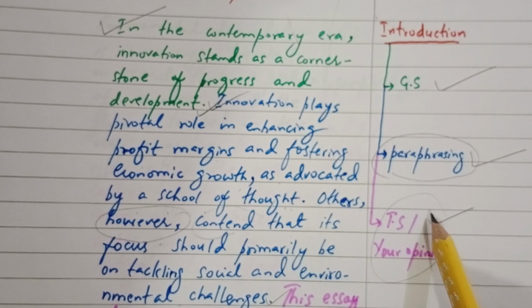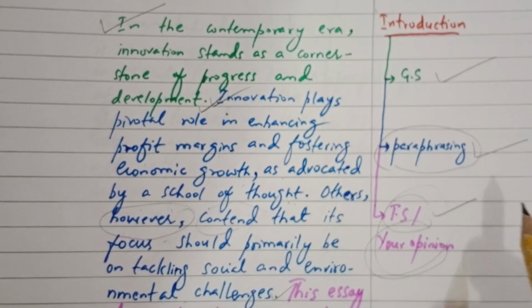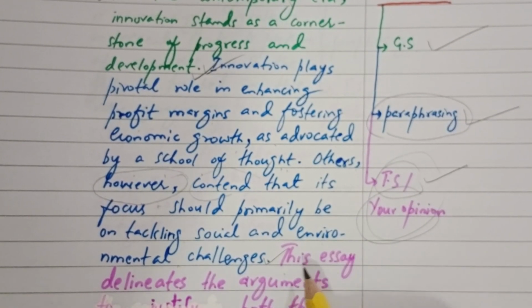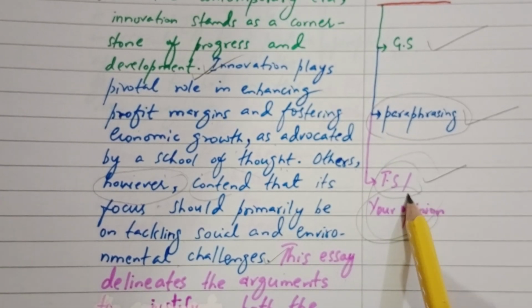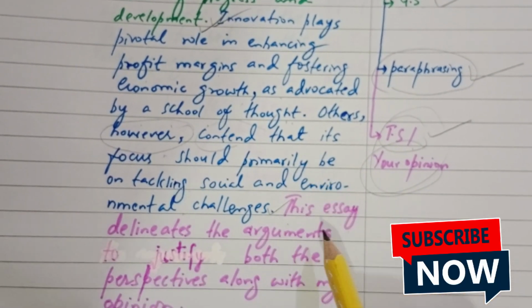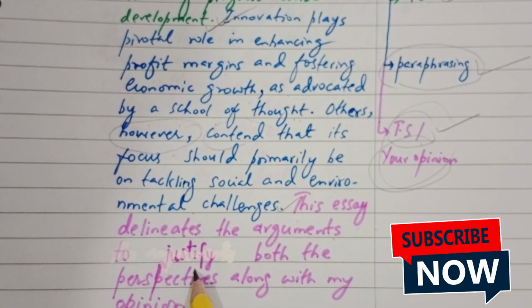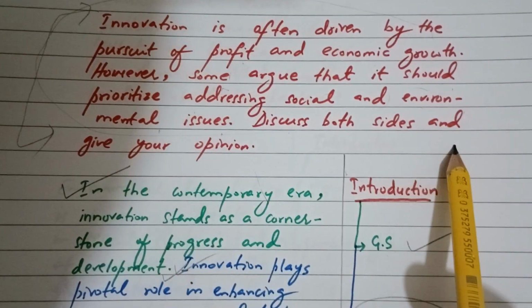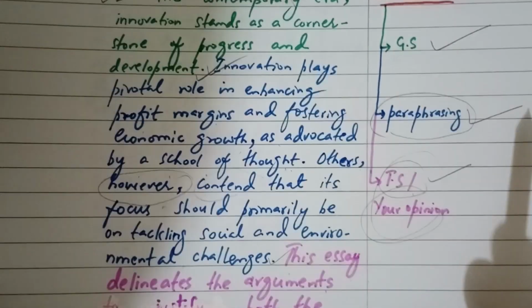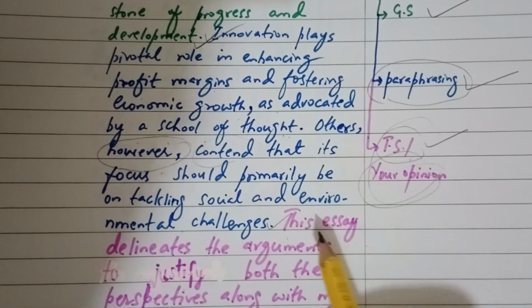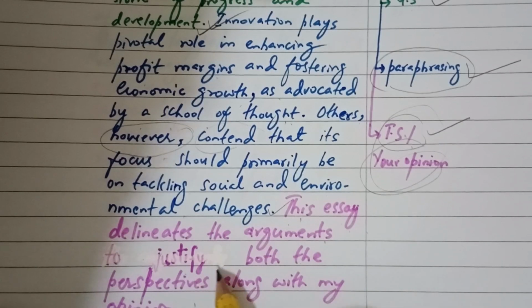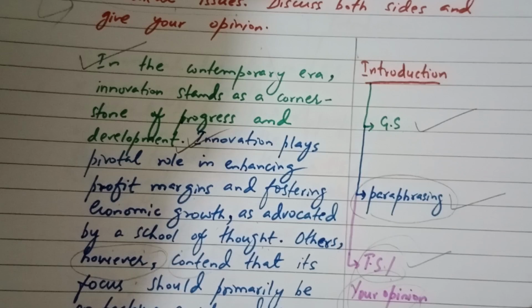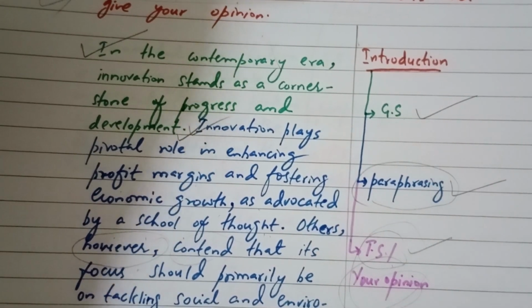Okay, now the third portion of the introduction is thesis statement or your opinion. Now, the writing in the pink ink narrates the thesis statement or the opinion. Now see, this essay delineates the arguments to justify both the perspectives along with my opinion. Now see, as the statement asks, discuss both sides and give your opinion. So the thesis statement or my opinion is, this essay delineates the arguments to justify both the perspective, means both the sides along with my opinion. This is how the introduction is written along with its three main parts.